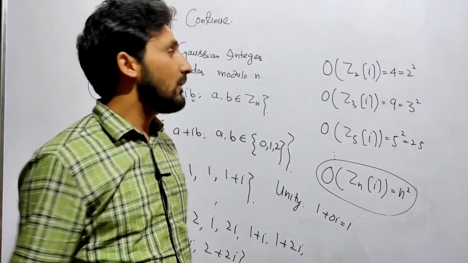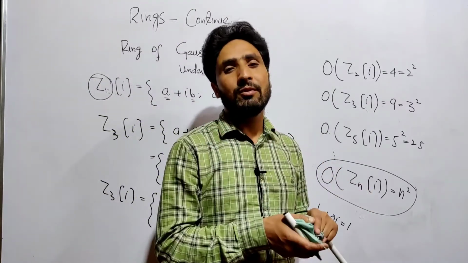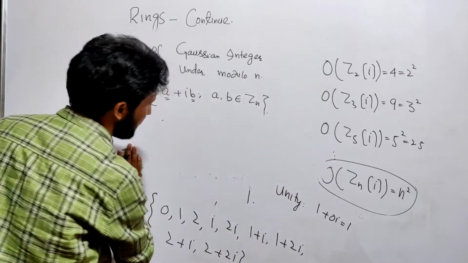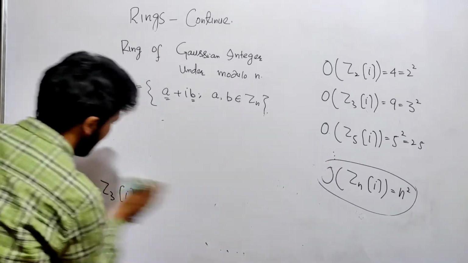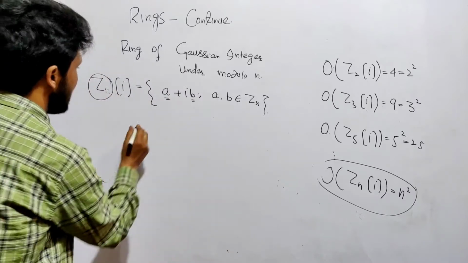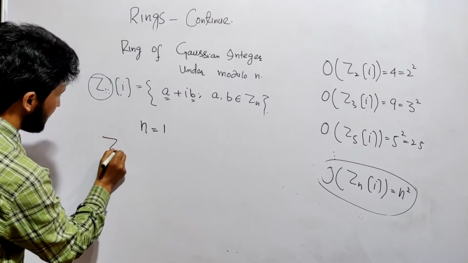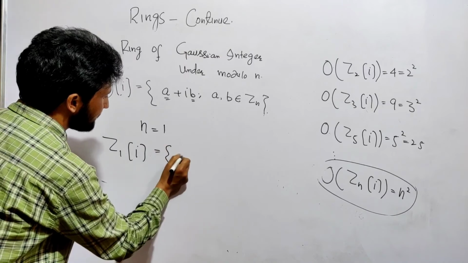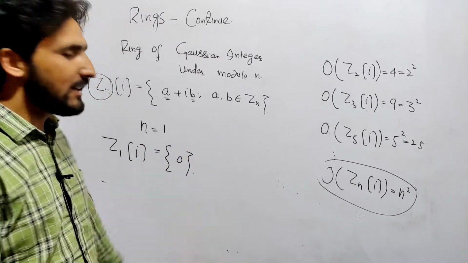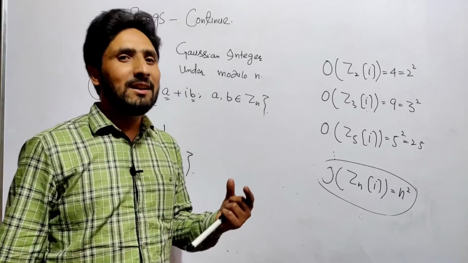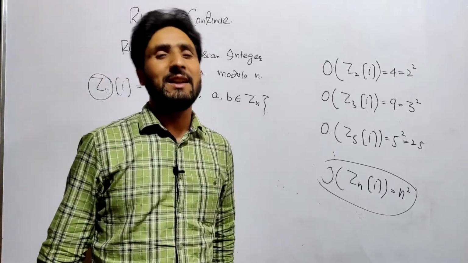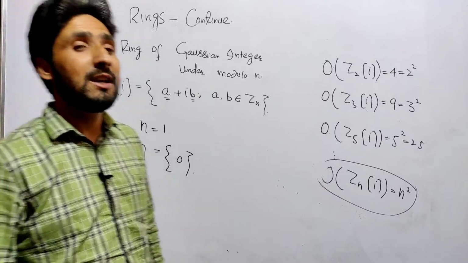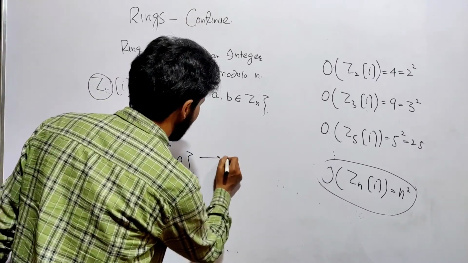But one point you have to see that if you take n is equal to 1, बहुत ही इंपॉर्टेंट पॉइंट है यहां पर जो आपको ज़हन नशीन रखना है। If you take n equal to 1 तो उसमें क्या आ जाएगा Z1, तो इसमें एक ही एलिमेंट आ जाएगा, that is equal to 0। जीरो रिंग, it is a ring, it is a commutative ring but has not unity. It is a ring without unity because इसमें नॉन जीरो एलिमेंट नहीं है and unity must be non zero, so this is a ring.